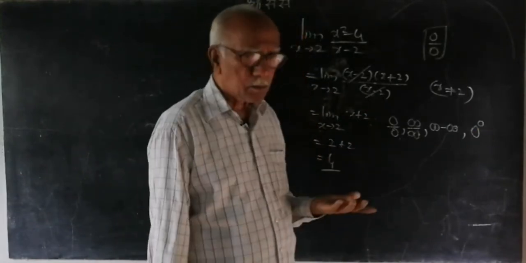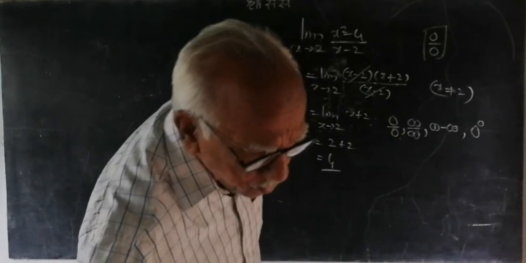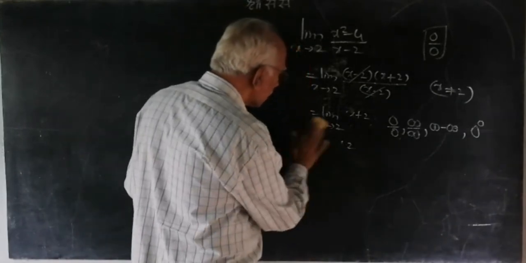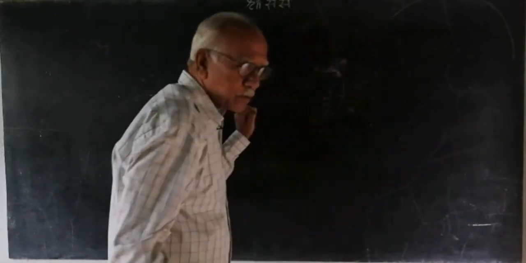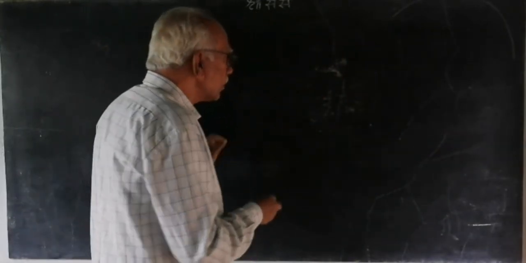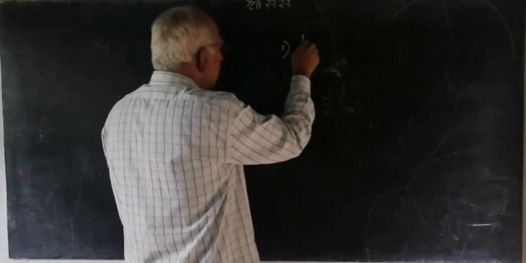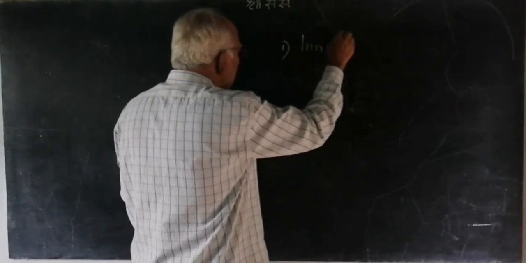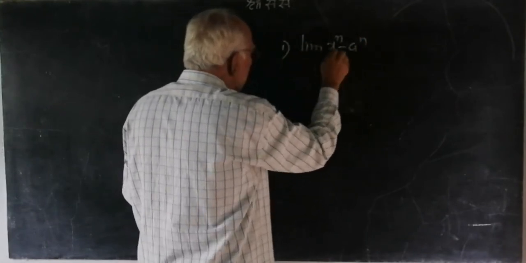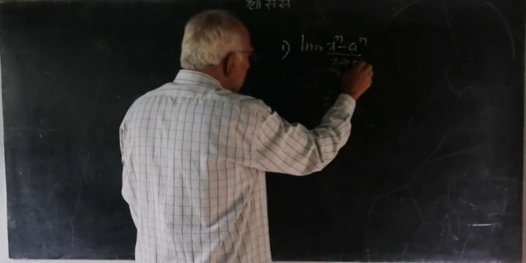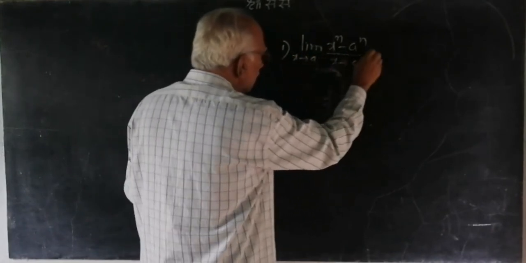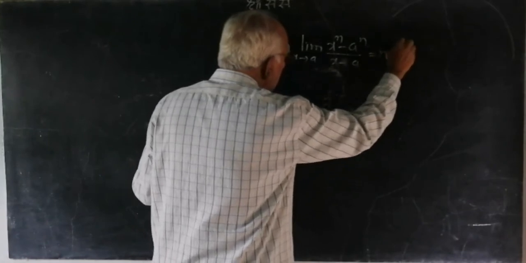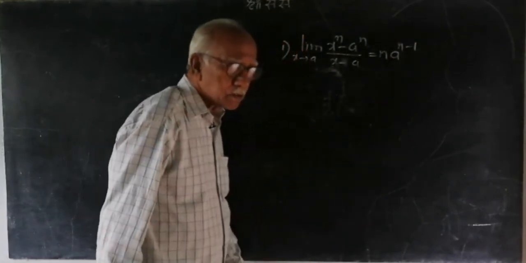There are different methods, and also 2 standard results. You can go through only the results, not proving them. The first result is: limit of x raised to n minus a raised to n upon x minus a as x tends to a is equal to n a raised to n minus 1.